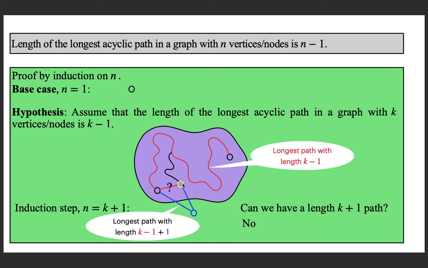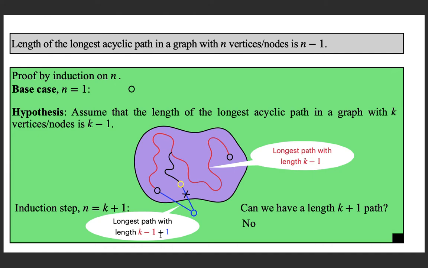I hope you are getting me. Then we can actually get a cycle in the new graph like this. See, we said it was not possible because it will form a cycle. Then of course we have a cycle now forming like this. This is a cycle. So you cannot have this edge, and hence the maximum length acyclic path is only having length k, and hence we are proving the statement.